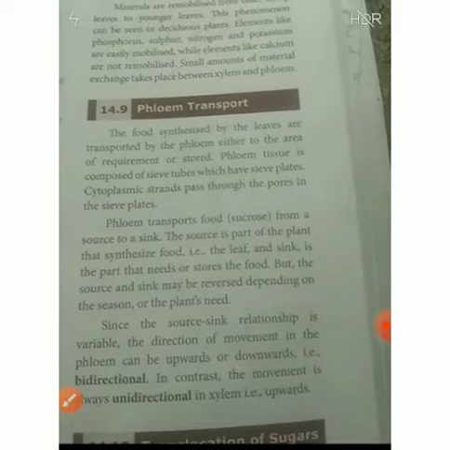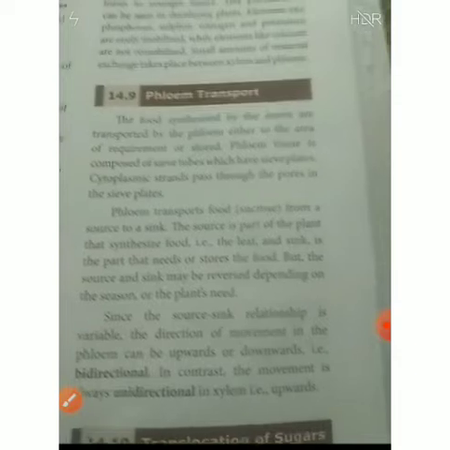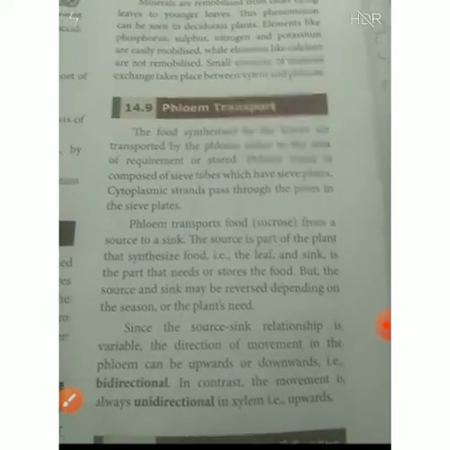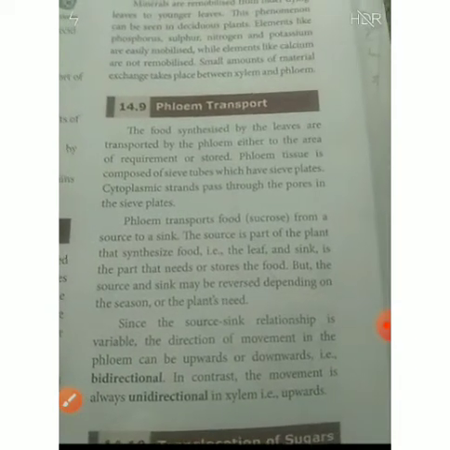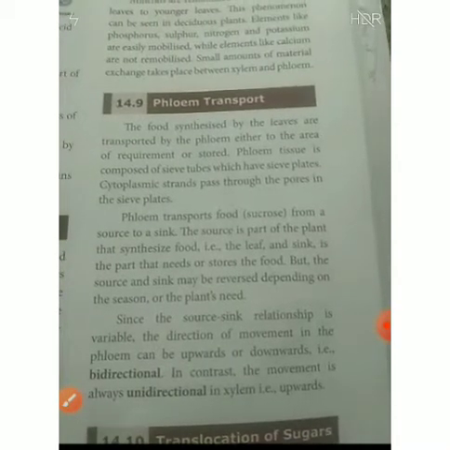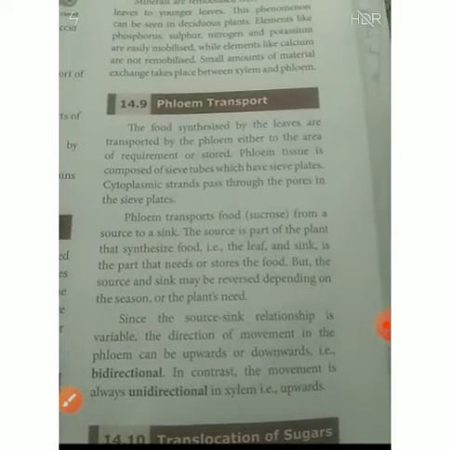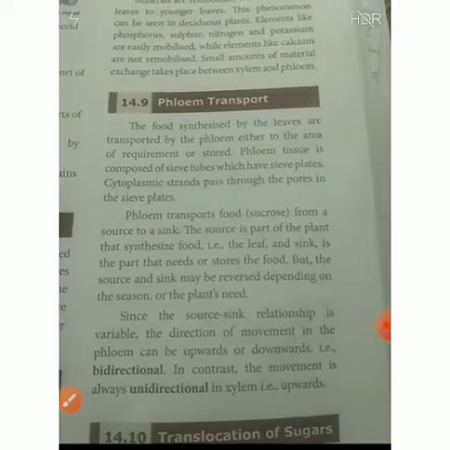What type of food? It is a sucrose type of food, moving from source to sink. Through the phloem only. In the previous lesson we learned that the xylem transports water and the phloem transports food. So the food is transported with the help of the phloem region.